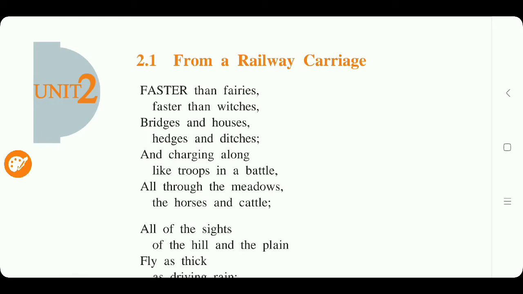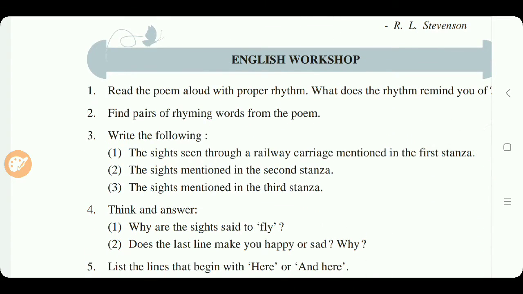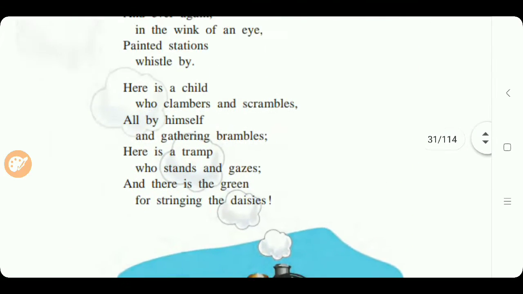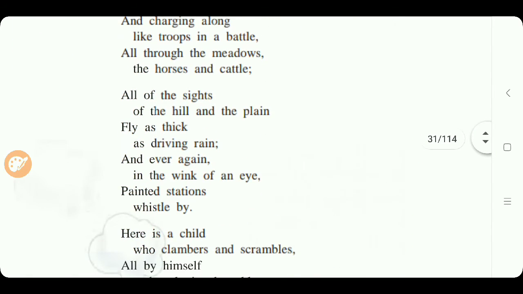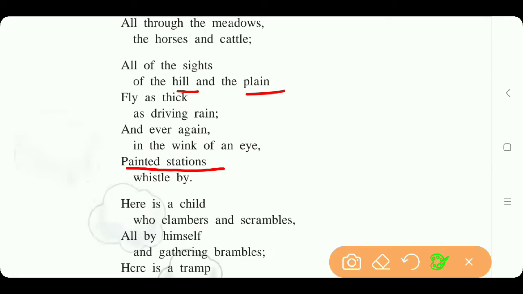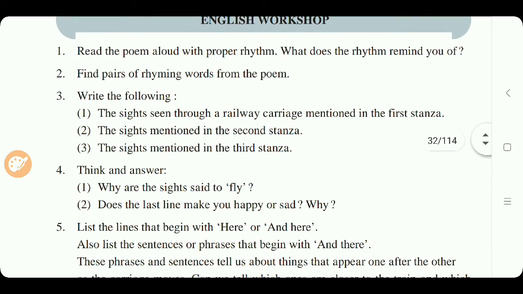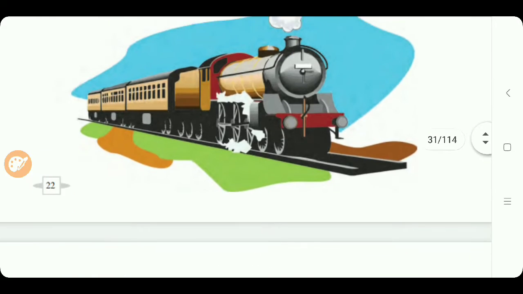Okay. Now the next question: the sights mentioned in the second stanza. Which sights are mentioned in the second stanza? Now see the second stanza. Here the sights mentioned in the second stanza are hills. Hill is given. Then the plain, painted stations.